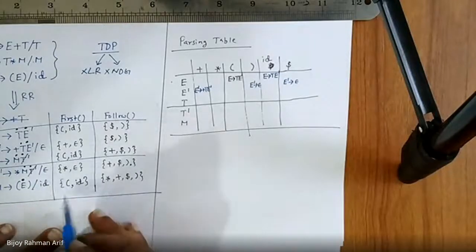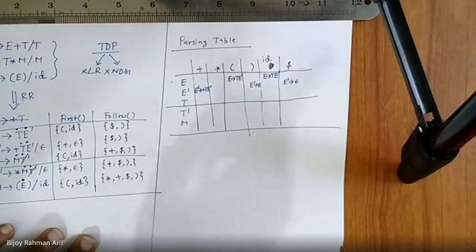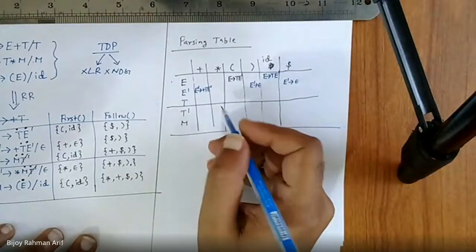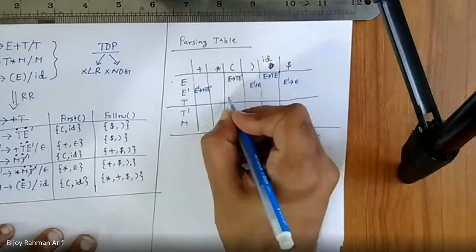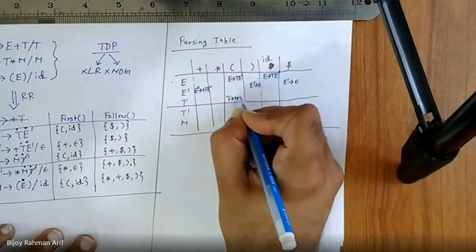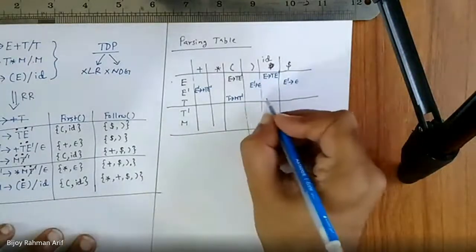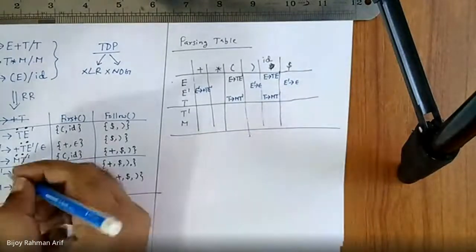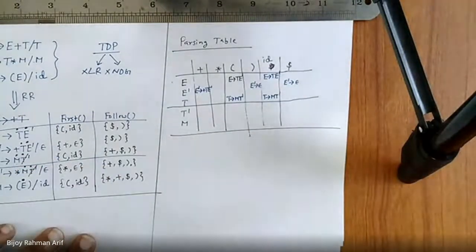What is first of M? Open parenthesis and id. So it is not epsilon. Okay, so T derives empty dash, and id. T derives empty dash. Let's go to T dash derives star empty dash.